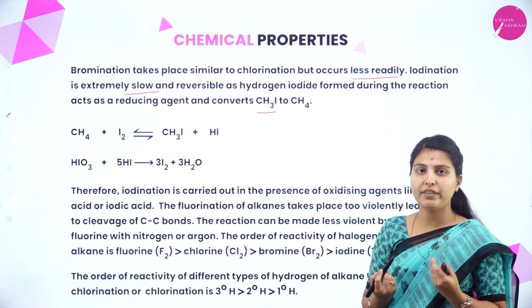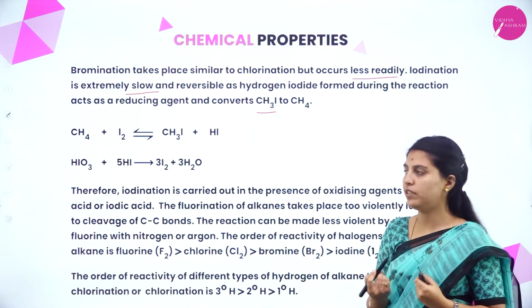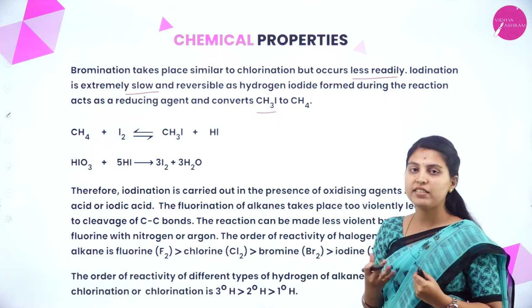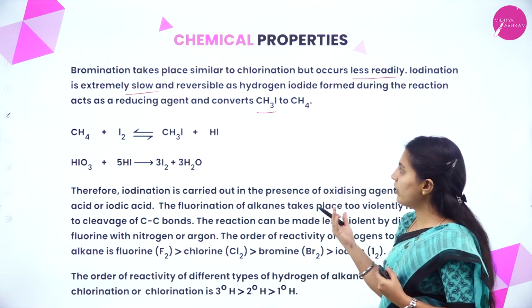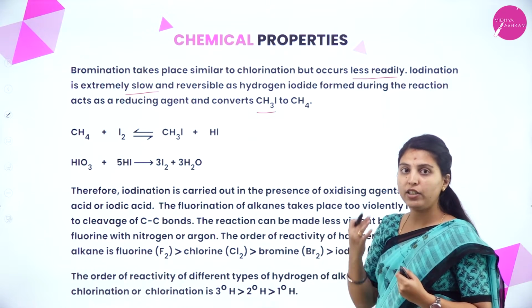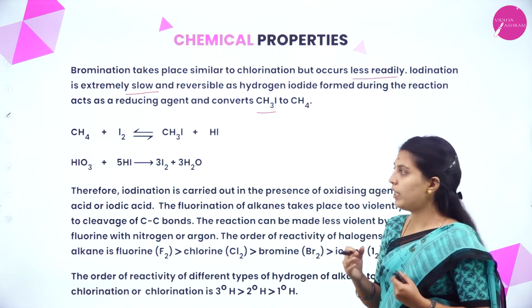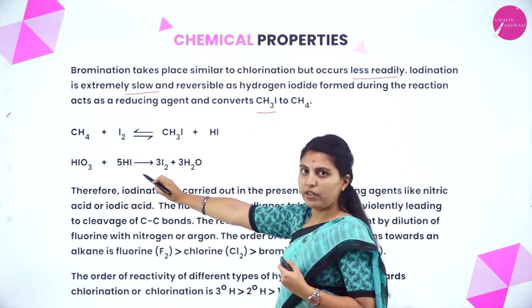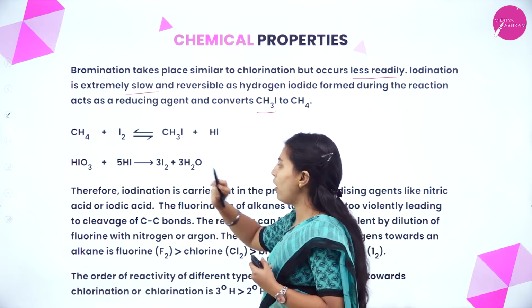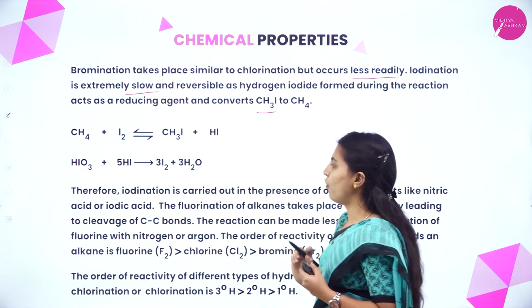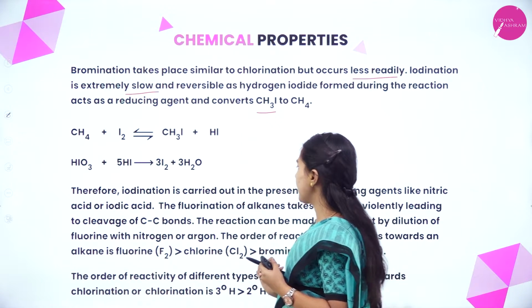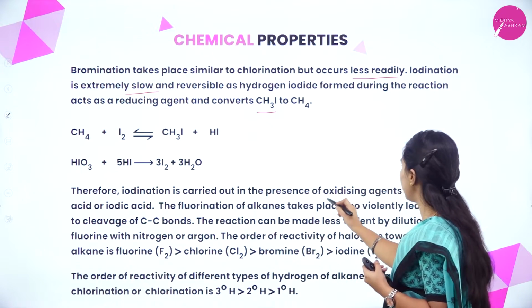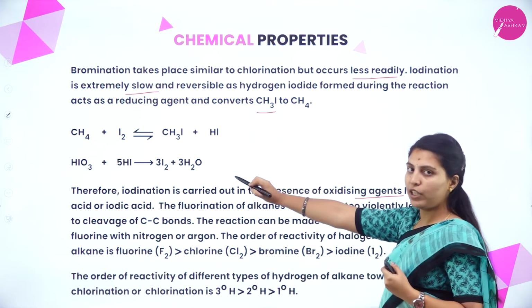But bromination reacts less readily, and iodination is very slow, and not only slow, it is reversible because the hydrogen iodide formed reduces the product again. Therefore, iodination is carried out in the presence of an oxidizing agent.